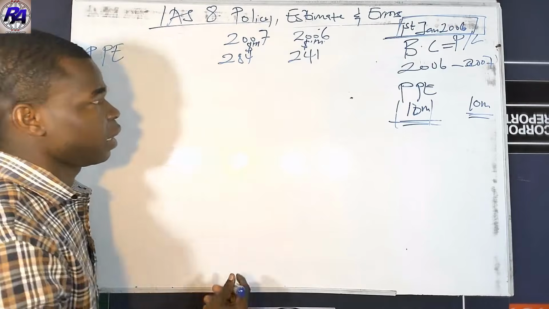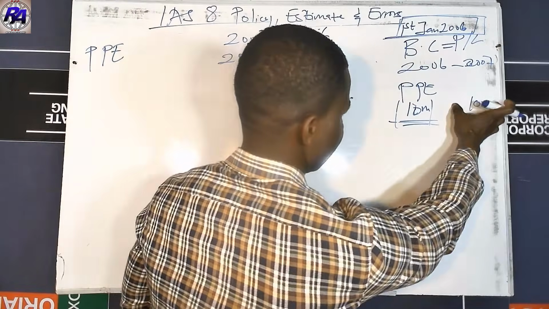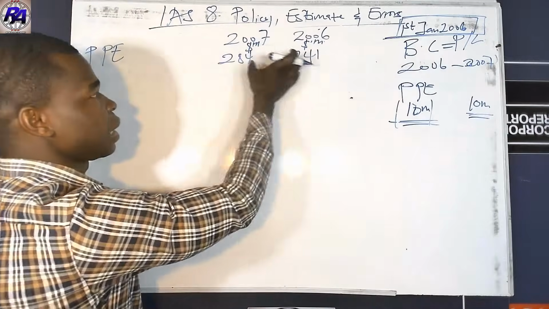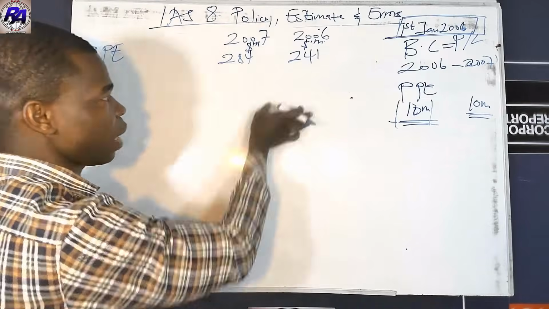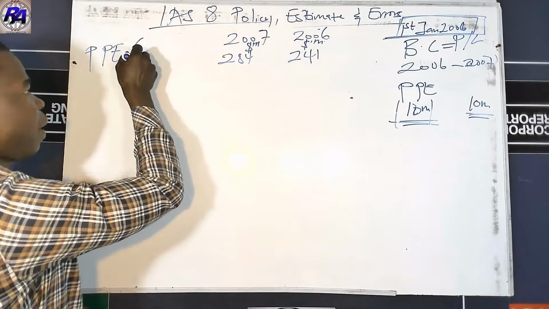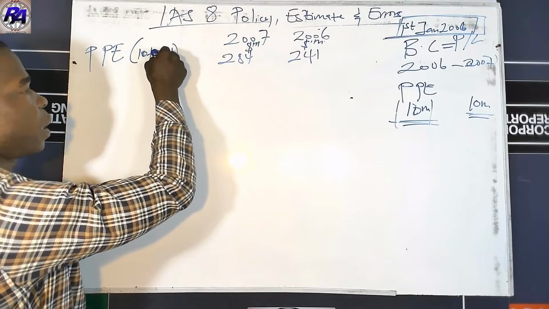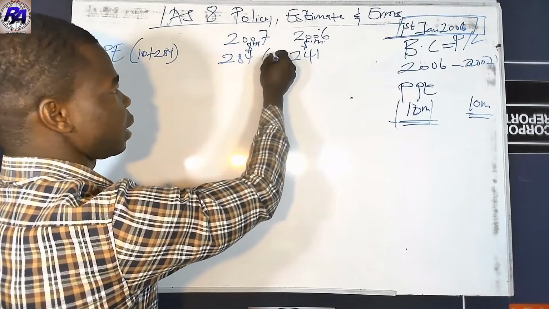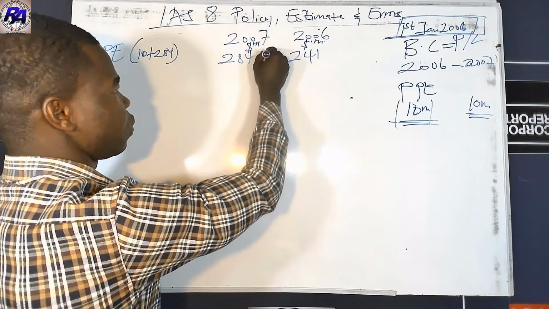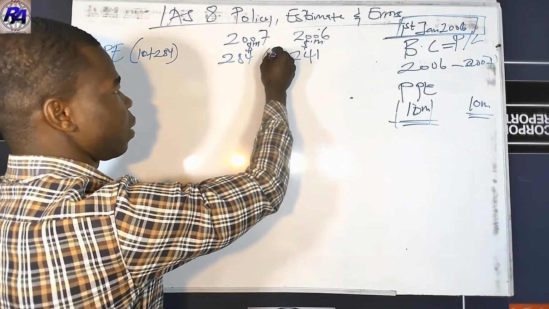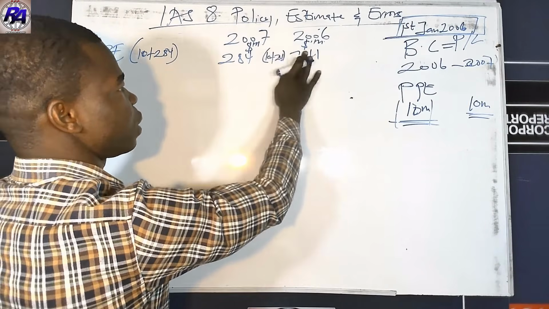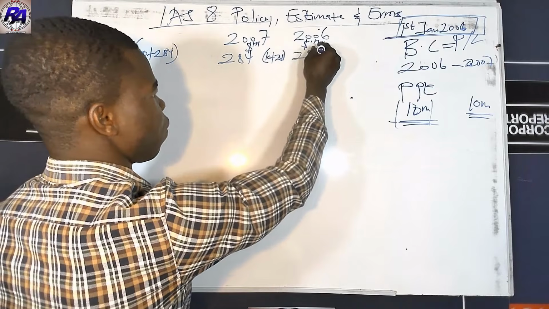Now let's check. This 10 million here was incurred in 2006, 2007. So we have to add them back. Here we have to add 10 million to 248, and then we also have to add 10 million to 241. So this is going to give us now 251.